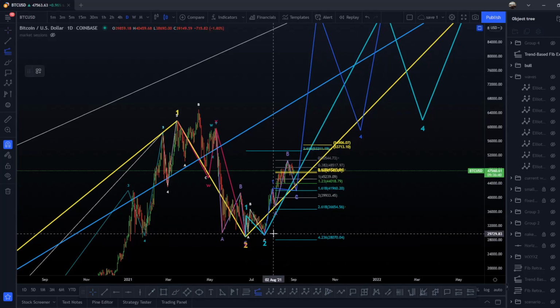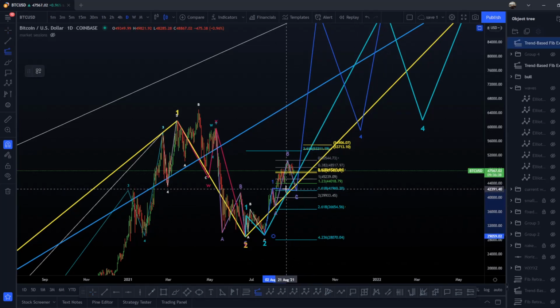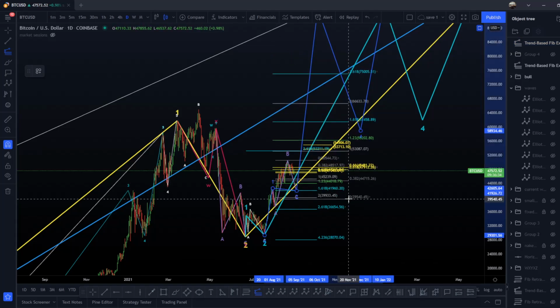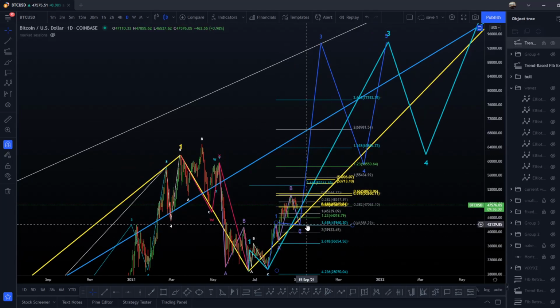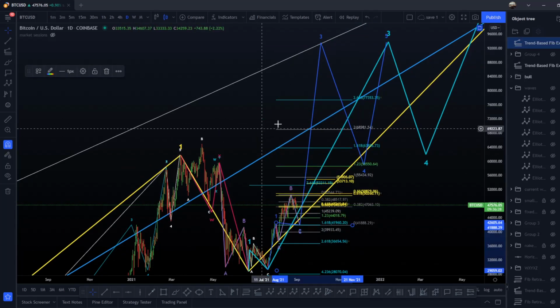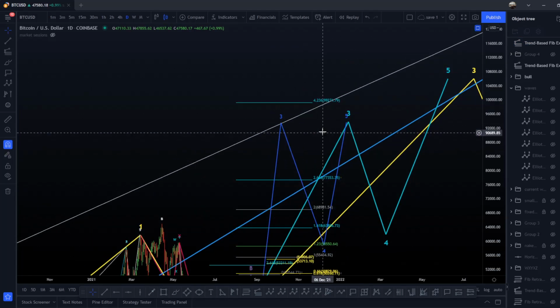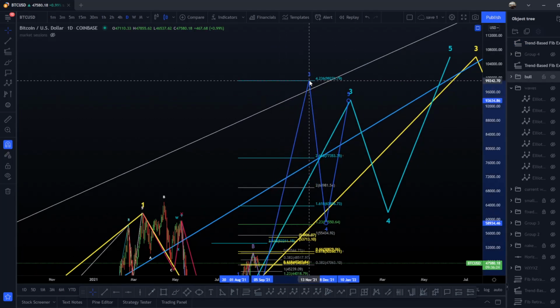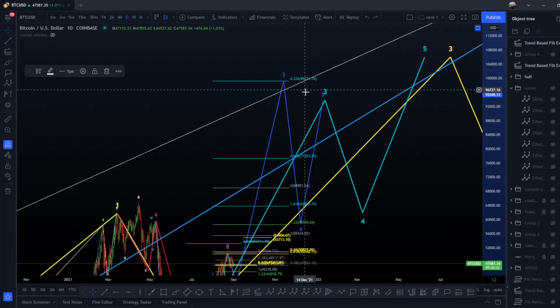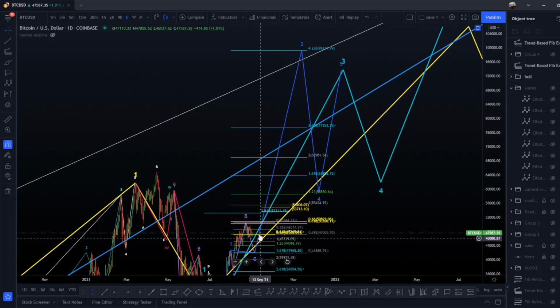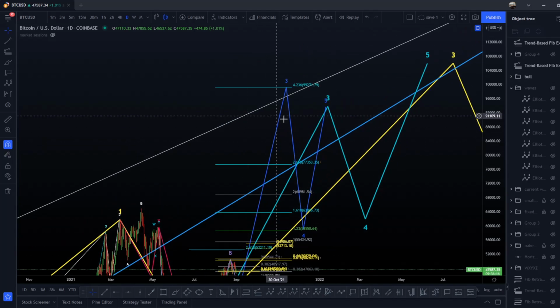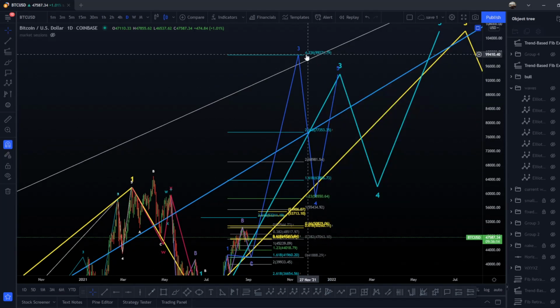Okay, so if we do something like that, I can tell you that we're going to reach some damn high prices, okay? For example, the most possible target here will be the 161.8, but if we do a small retracement, we are more on the 261.8 or 423.6, so that will bring us to really high prices, you know, 100k directly with this wave 3. Of course, we're gonna get 5 waves inside this wave 3, so it's gonna be better to check these waves to determine where the top is gonna be approximately, okay?